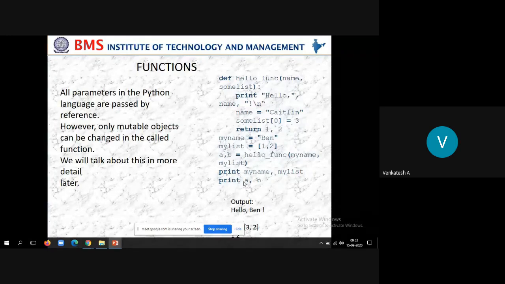All parameters in the Python language are passed by reference. Whenever we talk about functions, we talk about arguments, like dummy arguments and actual arguments. So what are dummy arguments? For example, here name comma sum list is the dummy argument. So what does it mean?